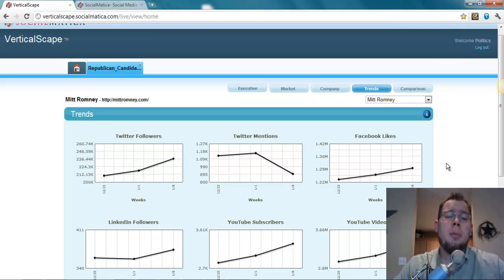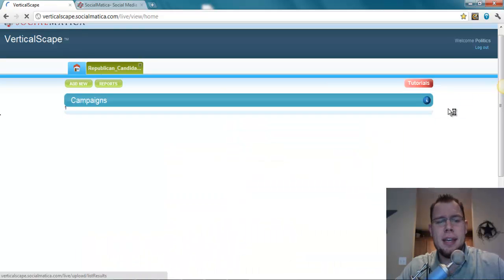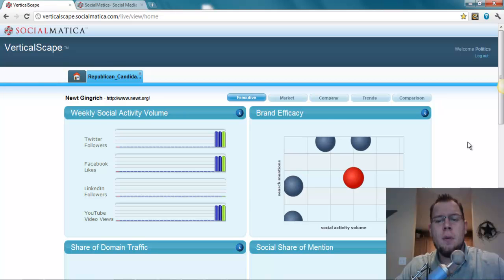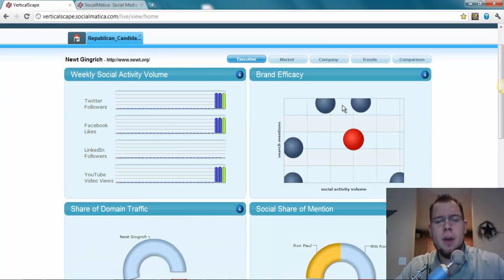So that's the overall performance. Generally, I think what we're seeing here is that Mitt Romney and Ron Paul are really, in fact, the leaders. Rick Perry might be somebody to look out for because he's got something going on that's kind of special right now socially. That'd be something to keep our eye on. And then Newt Gingrich, he's got a heck of a lot of traffic, so I'd really like to know why that is. All right, let's jump into the Vertical Point tool and talk about influence.